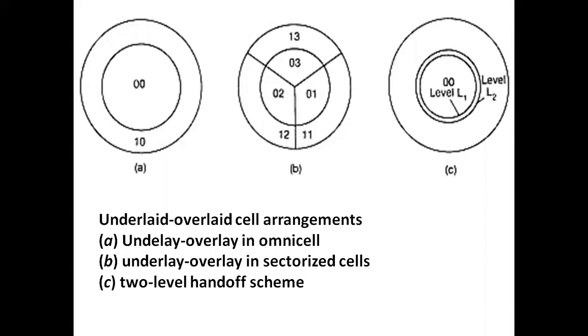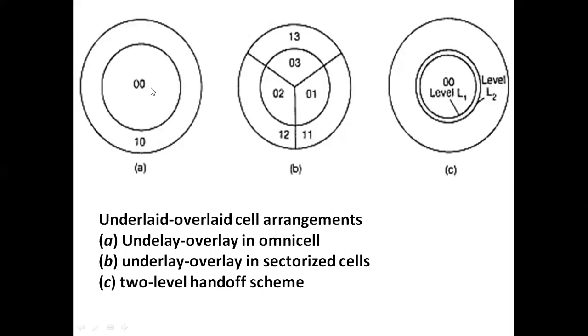Whenever the power is adjusted, the frequency channels, that means the voice frequencies, are assigned to each area. For underlay, we are assigning some frequency channels. For overlay, we are assigning other frequency channels.